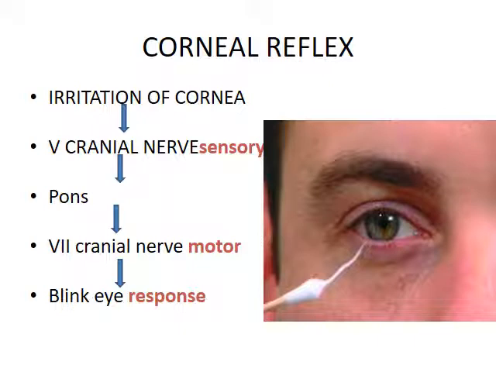So the trigeminal nerve is the sensory component, pons is the reflex center, and the seventh or facial nerve is the motor component. The same mechanism happens in the conjunctival reflex also. So the mechanisms of corneal and conjunctival reflex are the same. Both are examples for superficial mucous membrane reflexes.